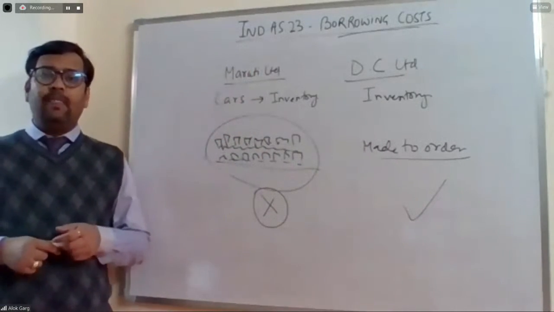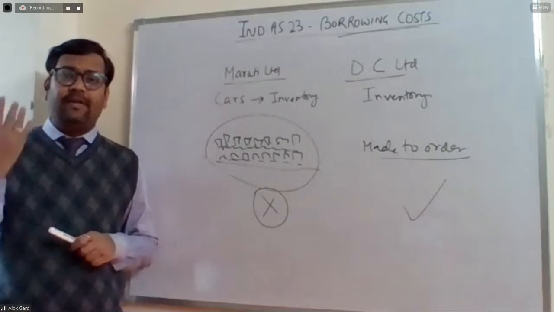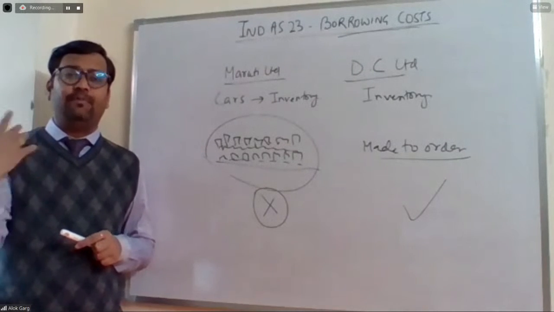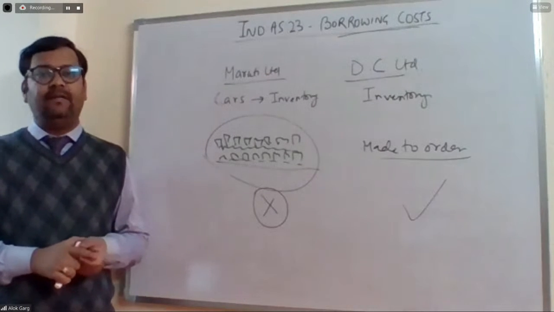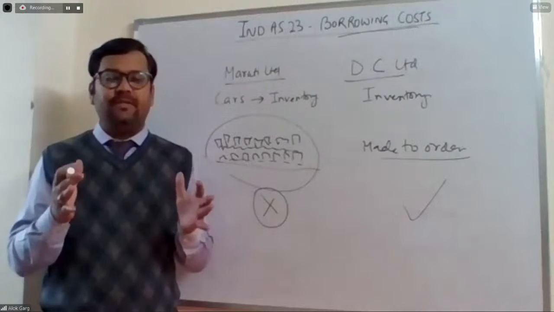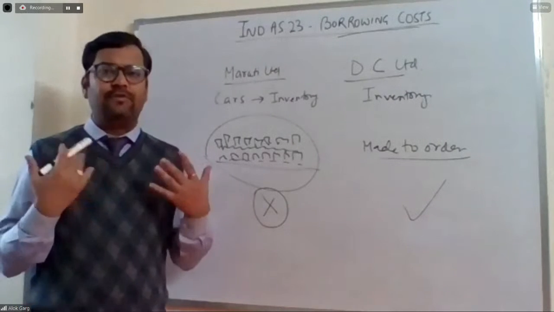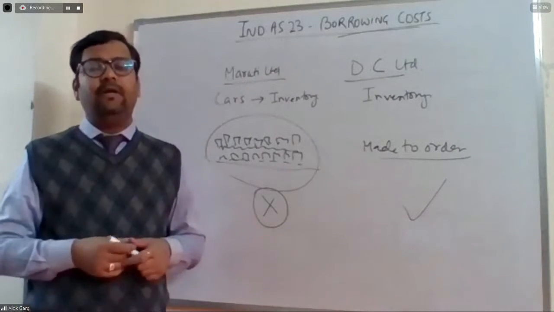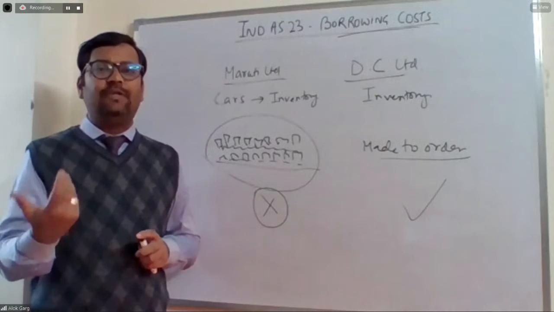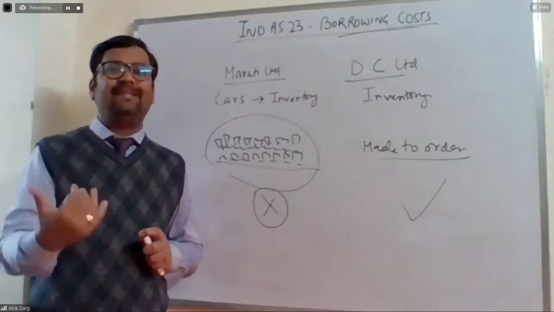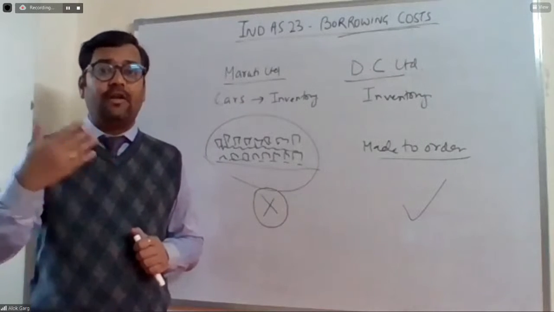Second example, for inventories which are manufactured in large quantity on repetitive basis and which take a substantial period of time, whiskey, wine. In case of liquor industries, if I talk about Kingfisher, Bira, of course they manufacture these liquors in large quantity on a repetitive basis.